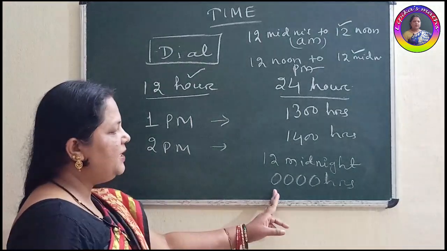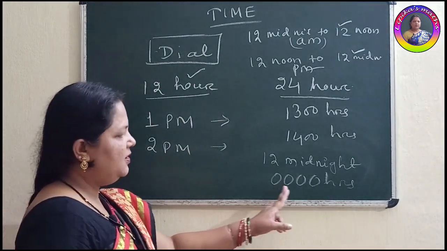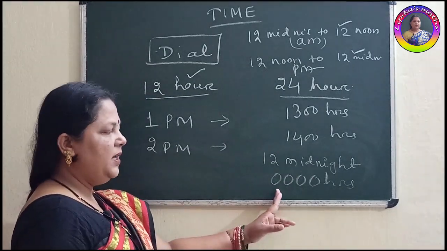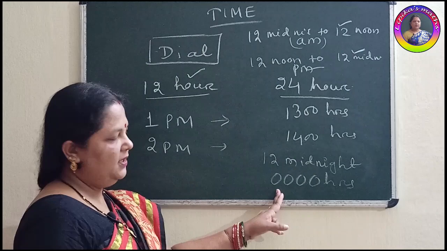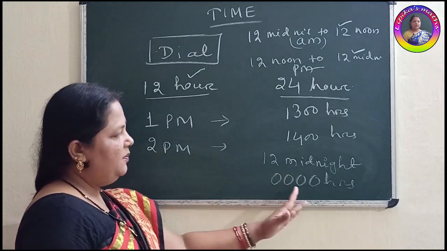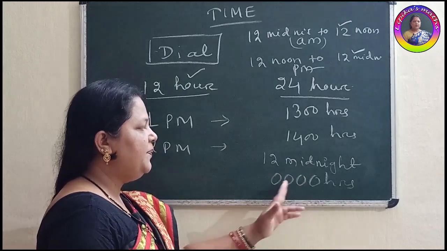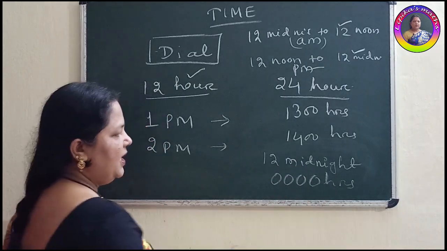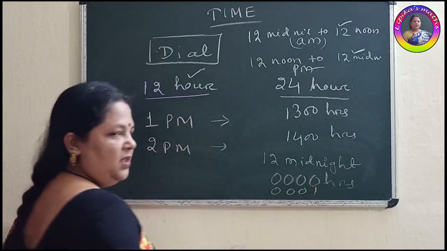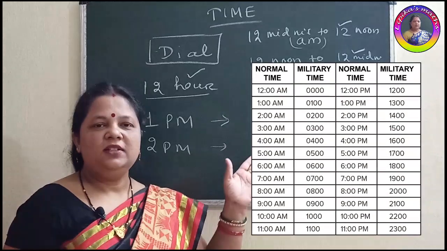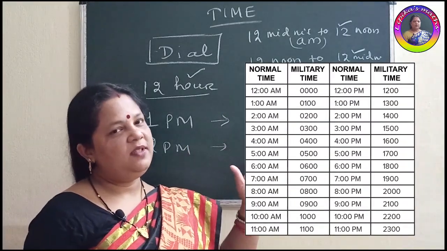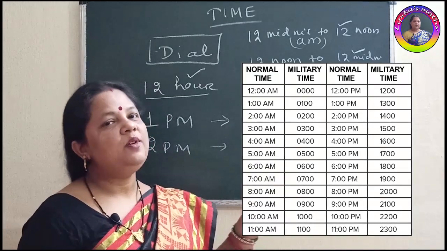Clear? You can represent 2400 hours or 0000 hours, which means the timing is 12 midnight. After that, our Indian AM timing starts, but in the 24-hour clock, after 0000 hours the timing will go 0001, 0002. So here I am showing the chart over here: how to represent military timing as civilian timing and civilian timing as military time.